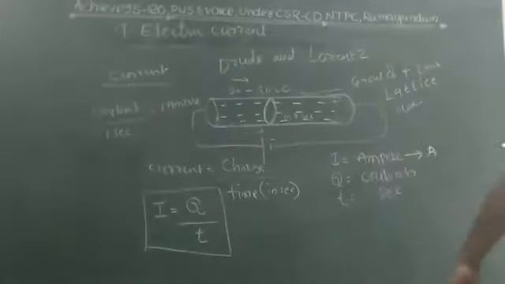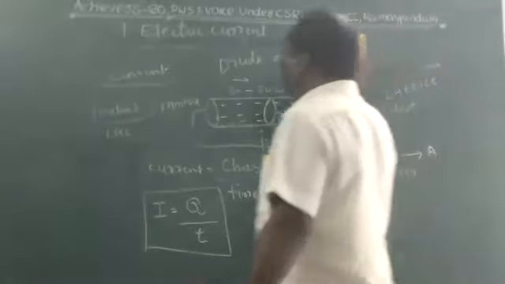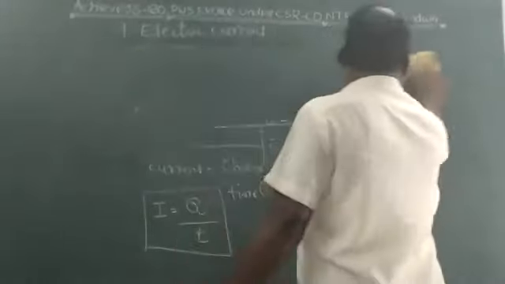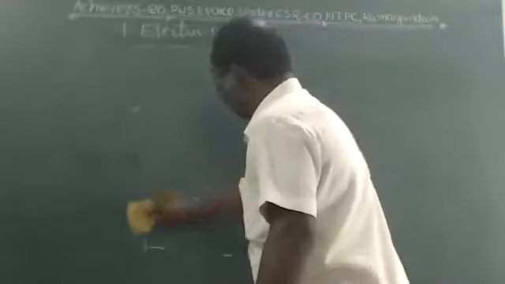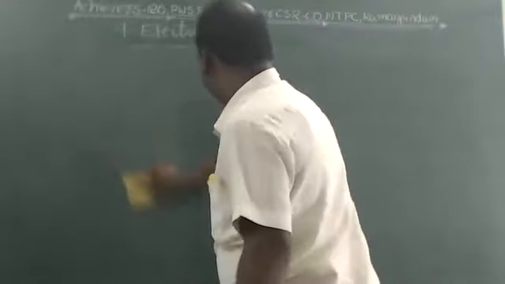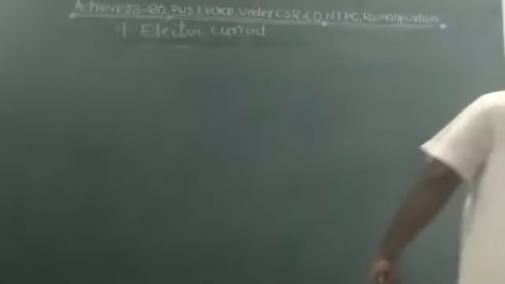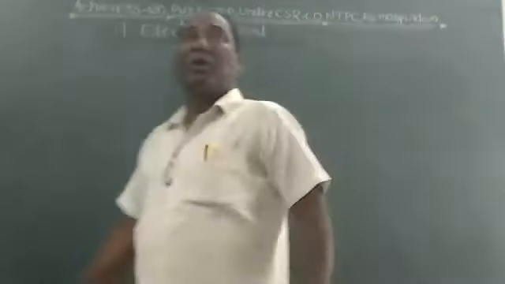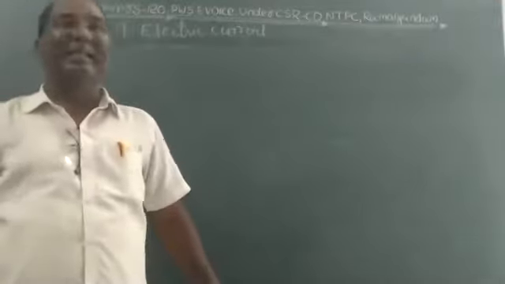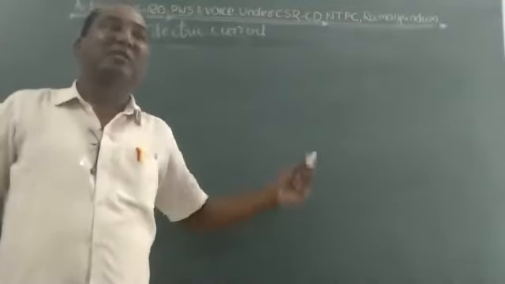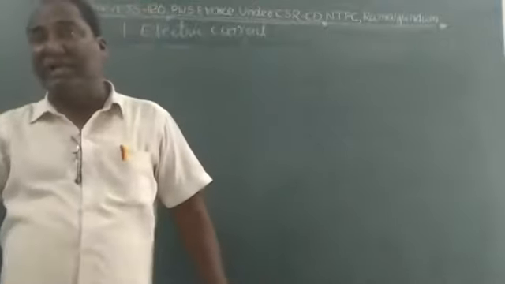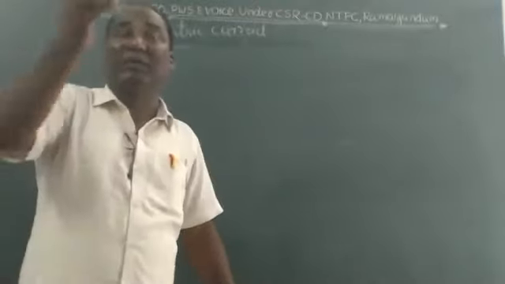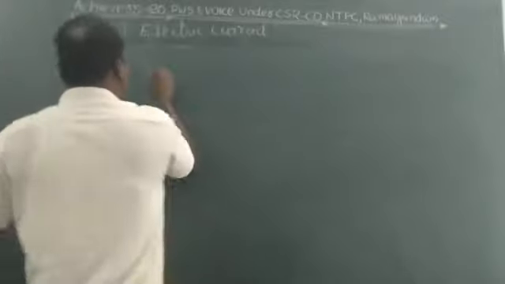The charges move in systematic order in a conductor. The positive charges move towards the negative charge, and the negative charges move towards the positive charge. Like this, children.